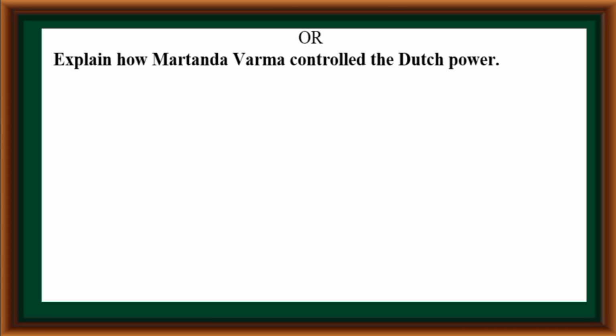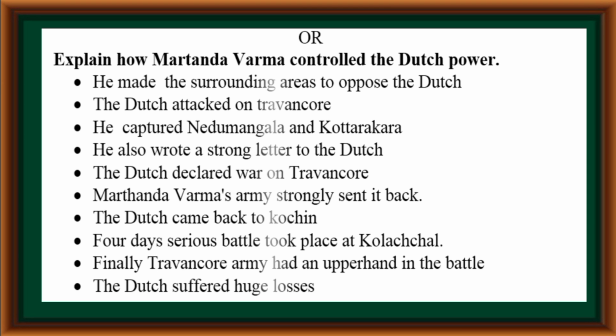Explain how Martanda Varma controlled the Dutch power. He made the surrounding areas oppose the Dutch. The Dutch attacked Travancore. He captured Nedumangad and Kottarakara, and wrote a strong letter to the Dutch. The Dutch declared war on Travancore. Martanda Varma's army strongly sent it back.